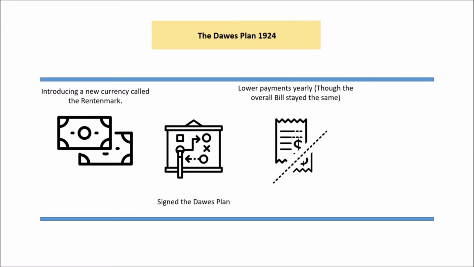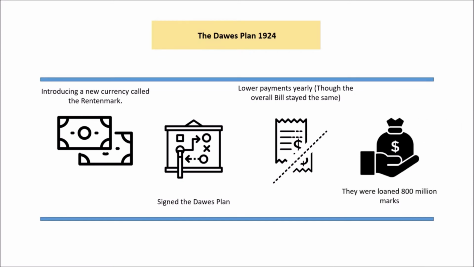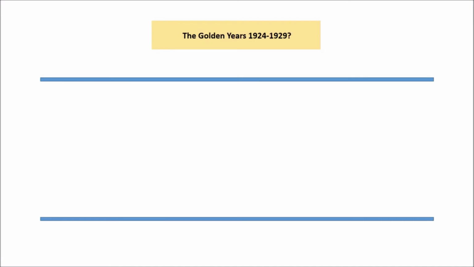The first is it lowers reparations. So every year they have to pay less. It doesn't lower the overall bill, but just every year they pay not quite as much. And they're loaned 800 million marks. So that kickstarts their economy.